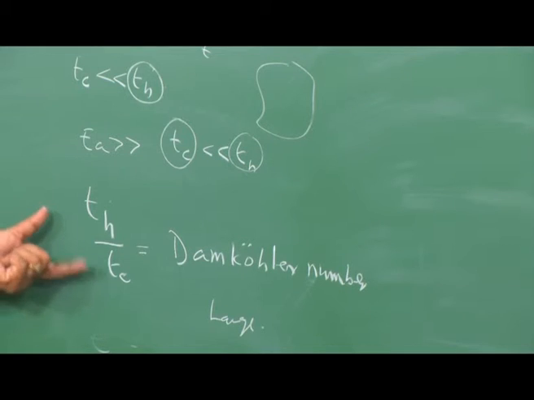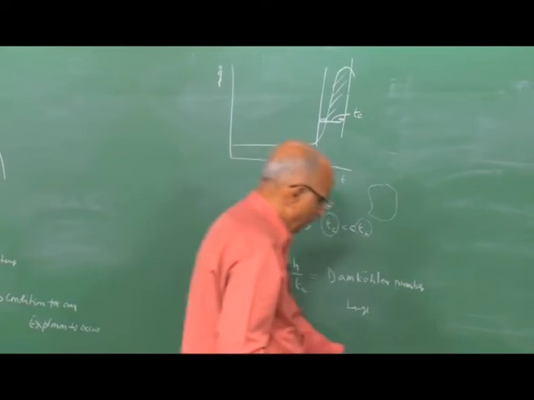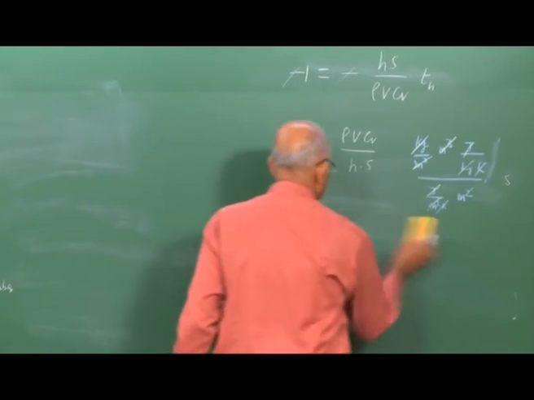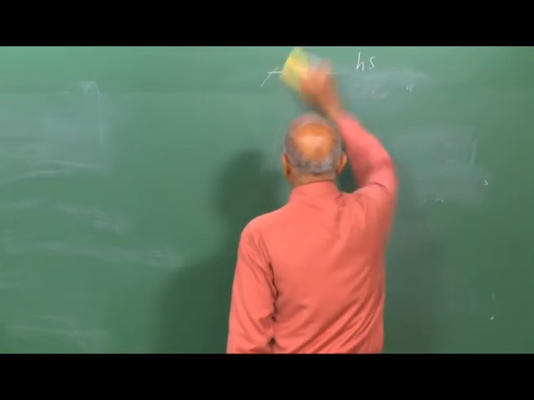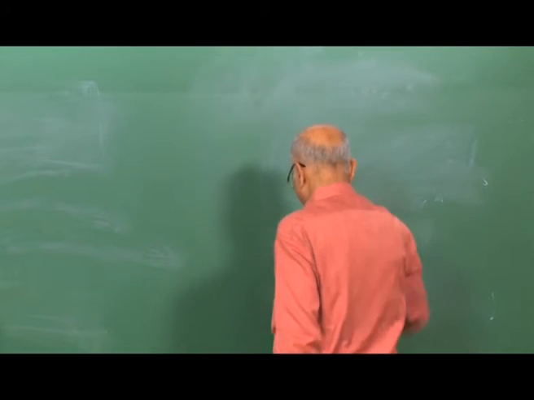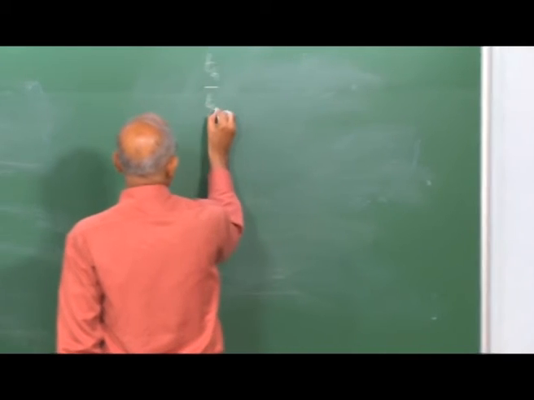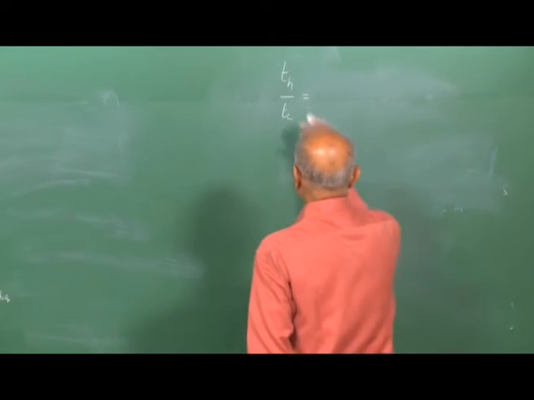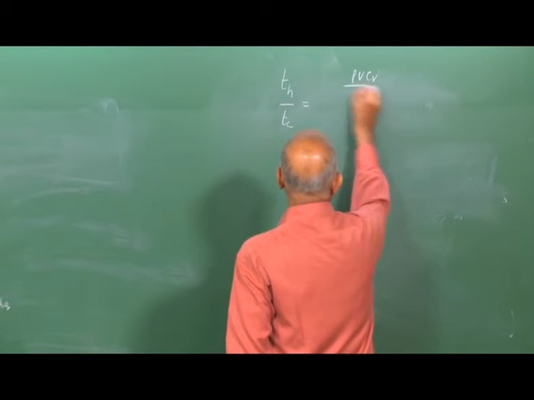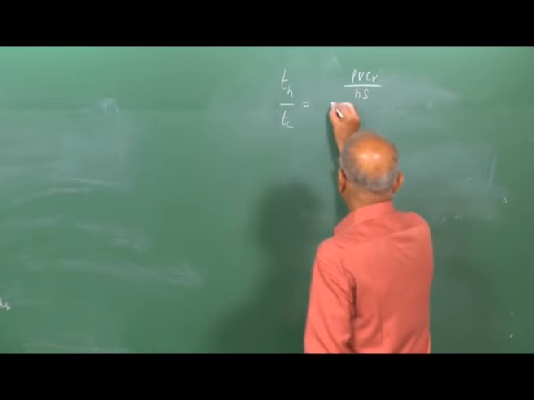Let us try to see whether we can get the expression for the type of explosive which will undergo an explosion based on these two times. Since we have determined these two times, it should be possible for us to put it together. Let us say I am interested in the ratio of Th by Tc. I have just now calculated the value of Th, and what was it? It was equal to rho V into Cv divided by Hs, so many seconds. What was the value of Tc?